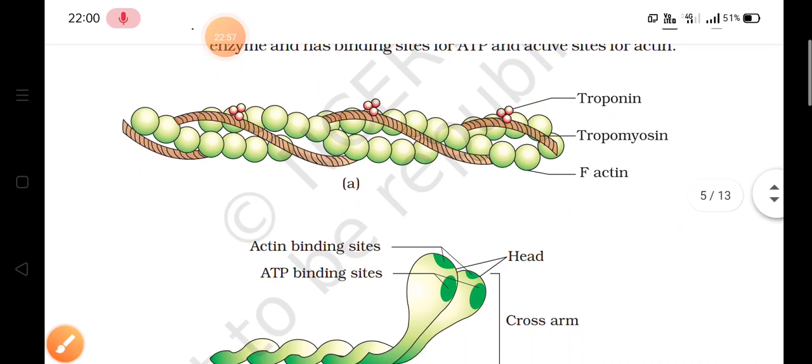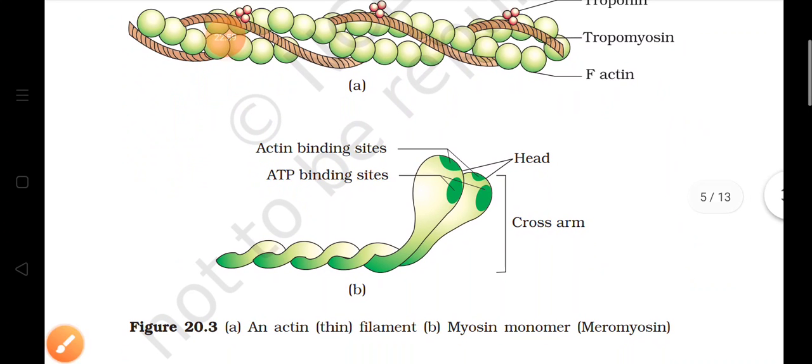Now the next structure is of myosin. There are two proteins present in the muscles, actin and myosin. This is the structure of myosin. It is a thick filament and it is a polymerized protein. So polymerization of proteins has formed this myosin. Here also monomers will join, and these monomeric proteins will form meromyosin, which forms a thick filament.